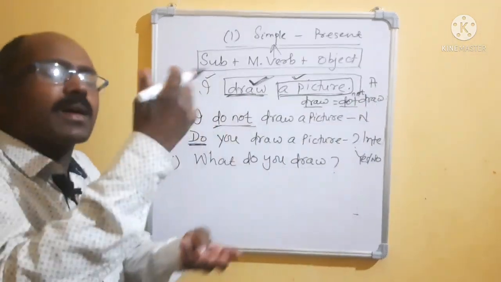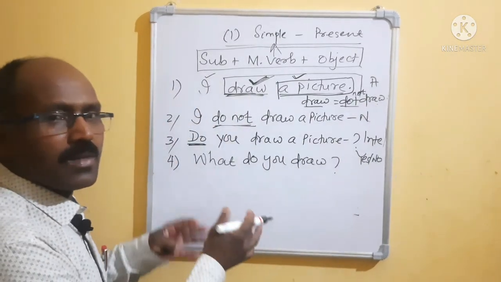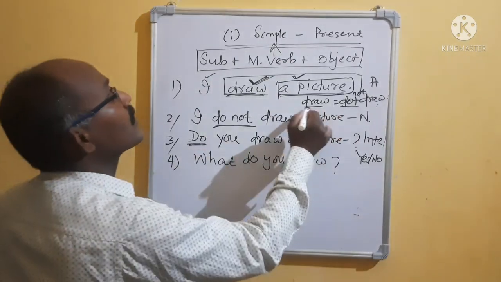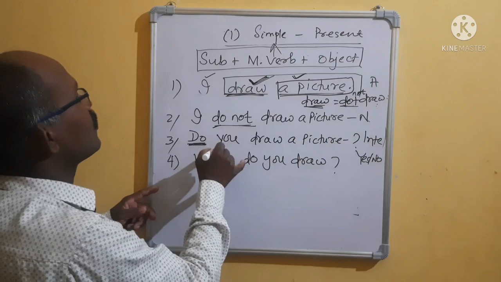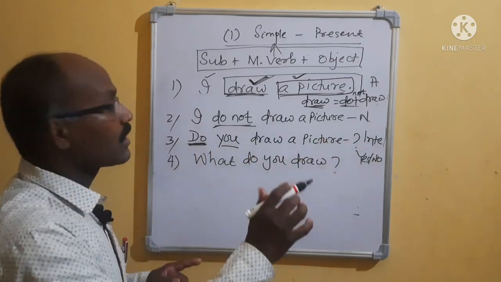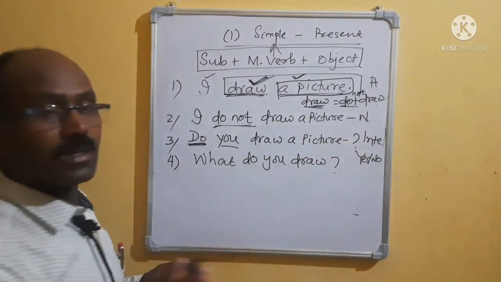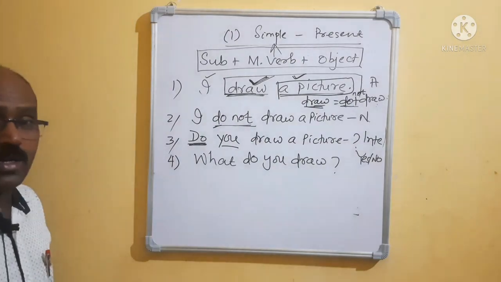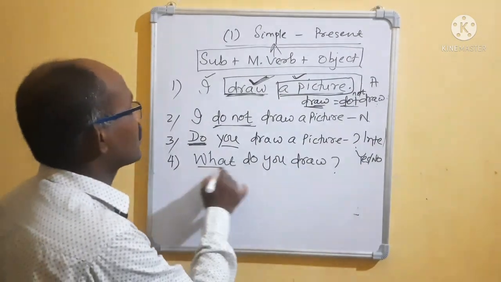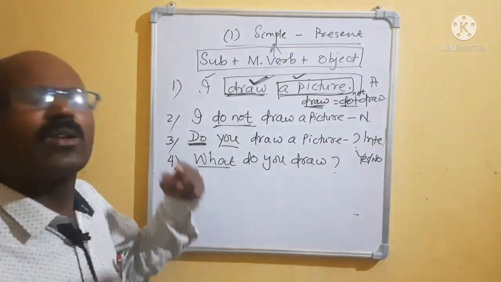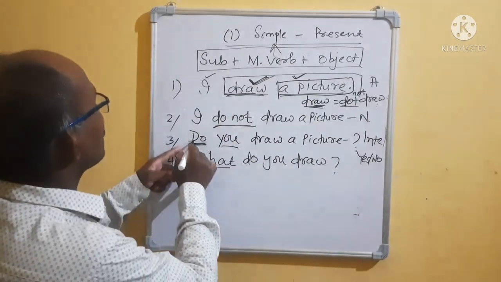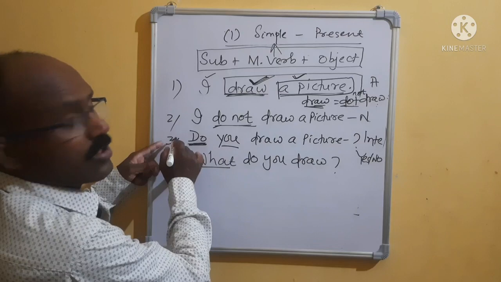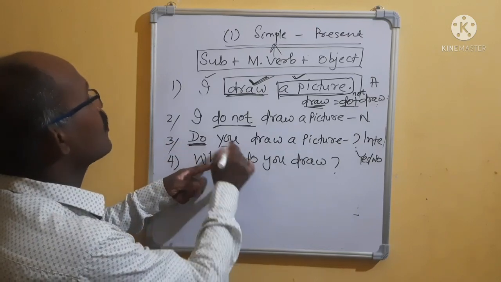Then while you are making an interrogative, first bring the do plus draw. First bring the do, then the object. Do you draw a picture? Question mark, right? Then you make a WH word question: first you bring the what, or where, or which, or when, or how. What do you draw?